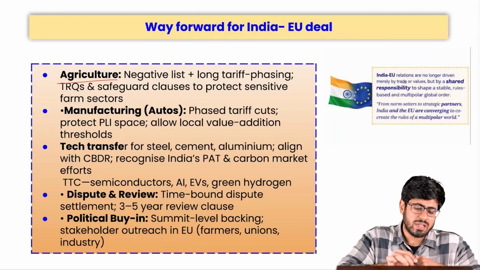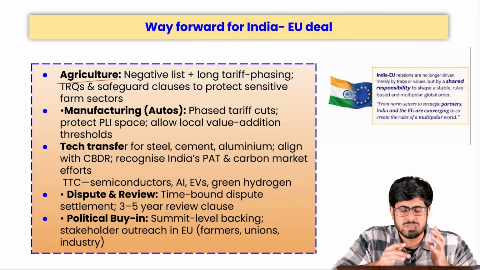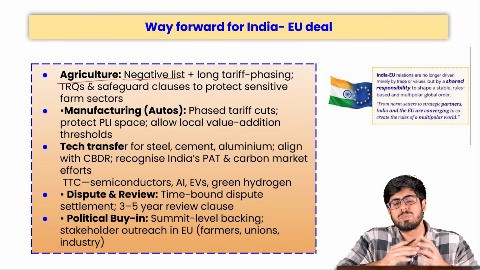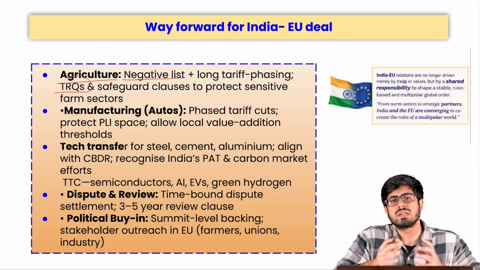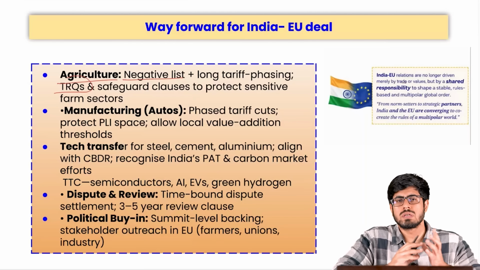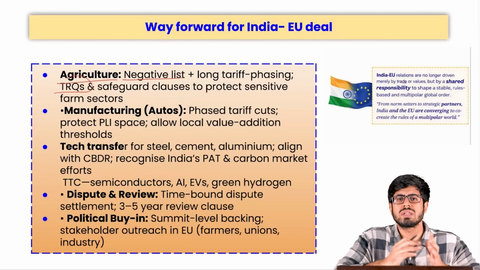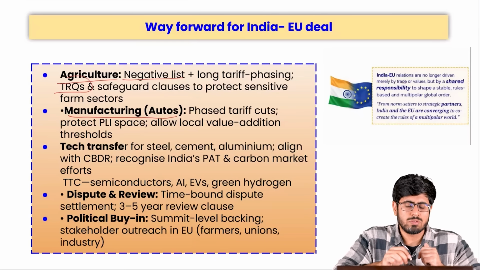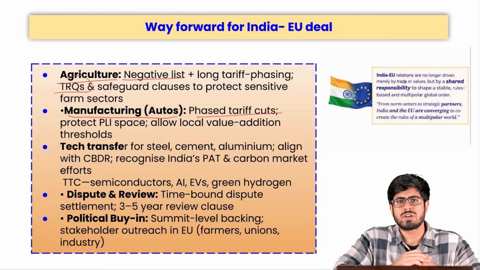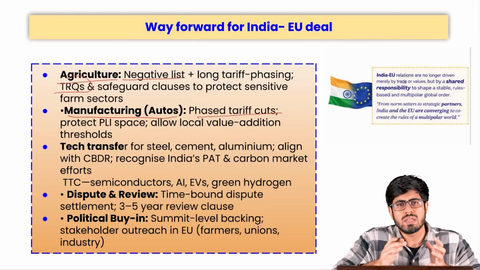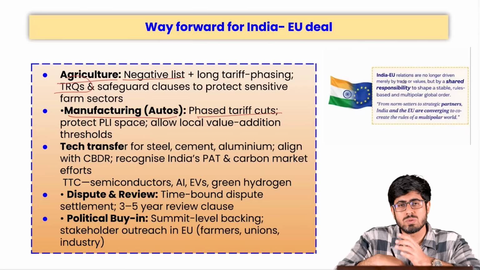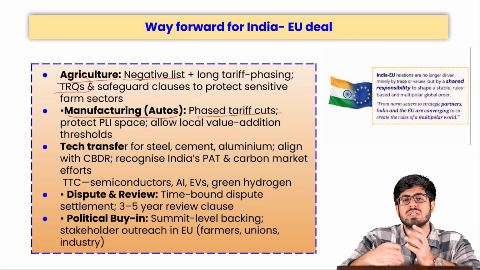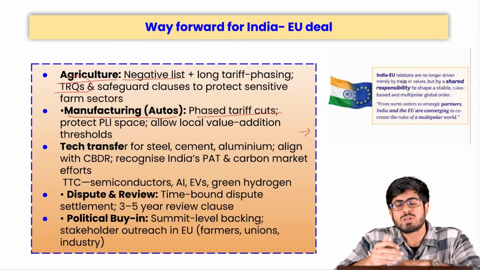Steps like, in the field of agriculture, we can generate at least a negative list. Even if we are not open to flooding our market with imported goods, we can at least have TRQs, or a tariff rate quota system, for import of agricultural commodities from the European Union and vice versa. In the field of manufacturing, we can develop phased tariff cuts. Instead of just opening up the market right away, we can reduce the tariffs at a gradual pace, which would allow our industry to rise to the level of the European Union's tech-advanced companies, so that our consumers are also given access to global standard products.